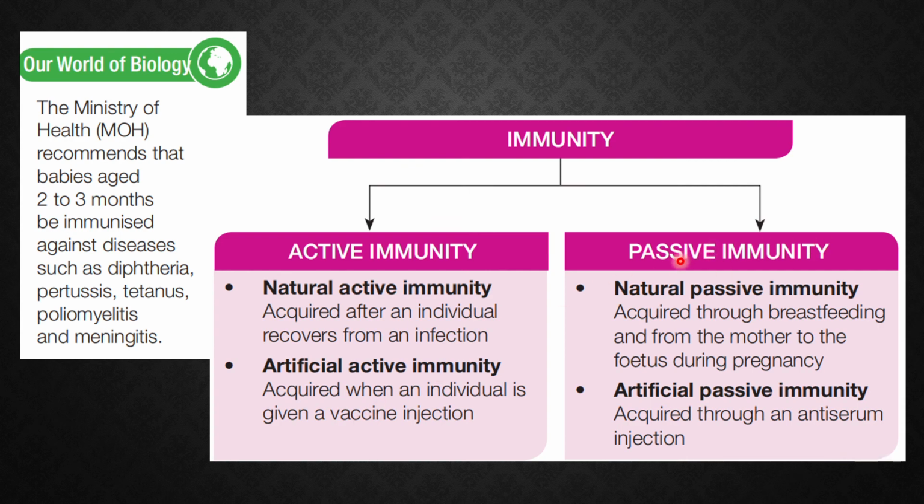How about passive? Passive means the body is not producing its own antibodies, but is receiving them from external sources. For example, natural passive immunity: the fetus acquires antibodies from the mother, through breastfeeding and also during the pregnancy state. Another one is artificial passive immunity, because it is acquired through an anti-serum injection. What is that? We're going to look into that later on.